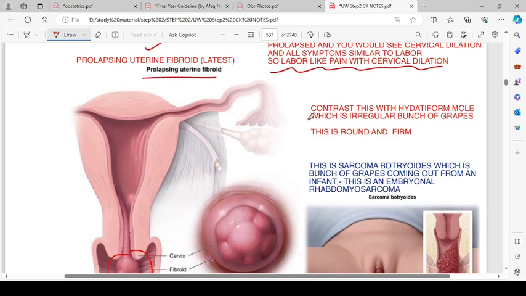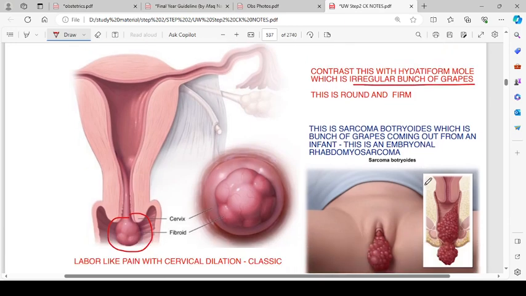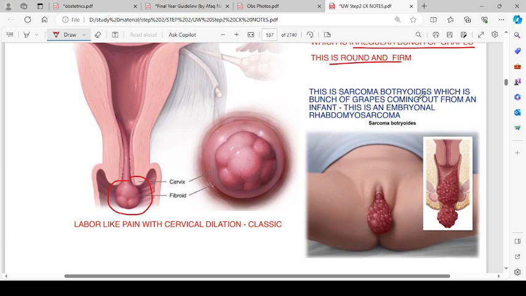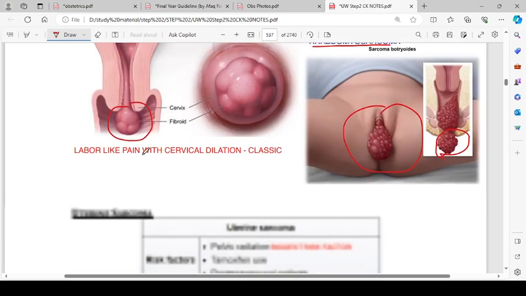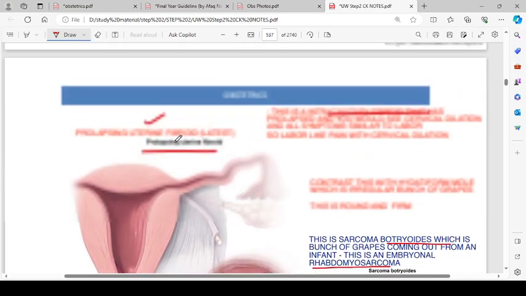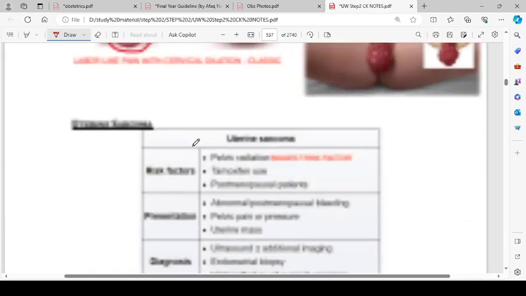Contrast this with hydatidiform mole, which is an irregular bunch of grapes. This is sarcoma botryoides, which has a bunch of grapes coming from an infant. This is an embryonal rhabdomyosarcoma, as you can see over here. Okay, so labor-like pain with cervical dilation is the classic symptom for a prolapsing uterine fibroid.